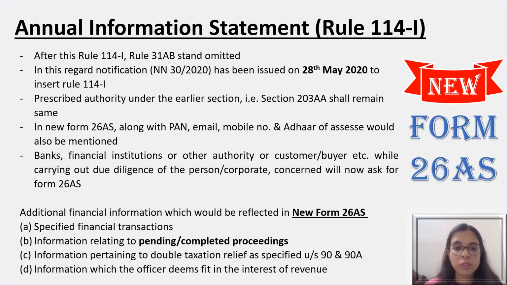Any relief which is due or which would not be allowed, any information regarding double taxation will also get reflected in Form 26A. And apart from this, information received from any other person which the officer deems fit in the interest of revenue. So this is a very tricky point which gives power to the authorities to reflect any information which they deem fit according to their own wisdom. So this is also a key point here.